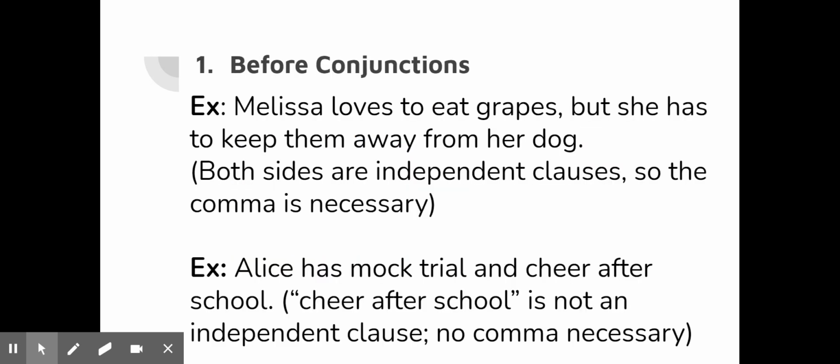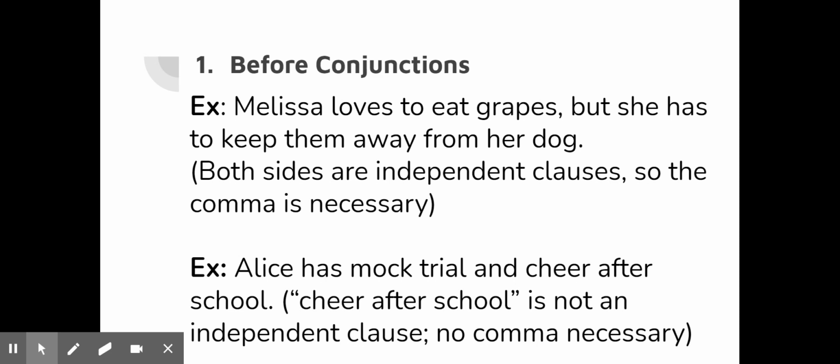It makes sense that commas need to go by conjunctions, but let me explain why for a second. So if you look at this first example sentence about Melissa, there is a complete independent clause at the beginning of the sentence. Melissa loves to eat grapes. That can be its own sentence. That is a grammatically complete independent clause. Remember, independent clauses are any clauses within a sentence that could be their own sentence on their own.